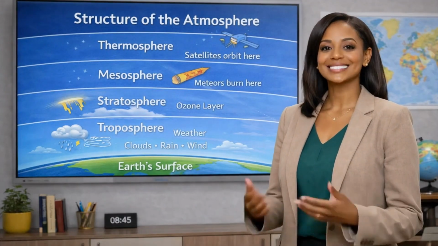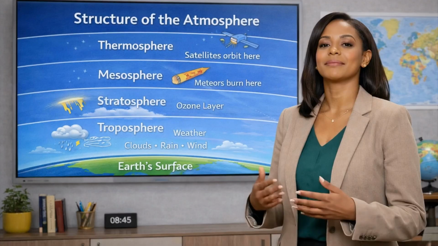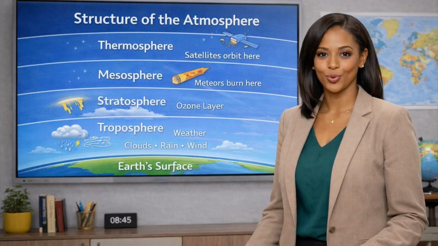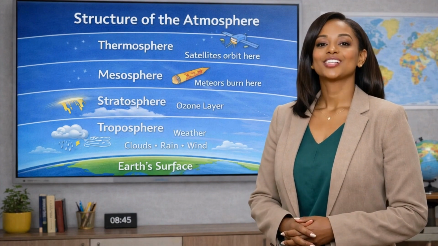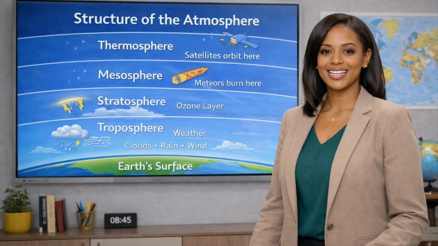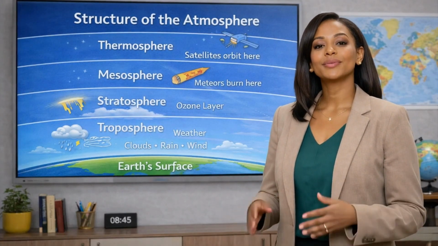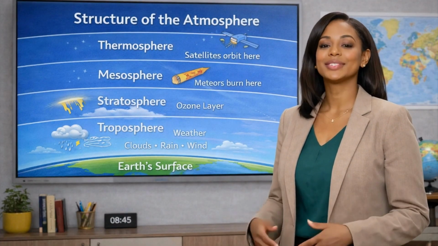To strengthen your understanding of this concept, again refer to Activity 9.1 in the Smart Learner Senior 6 Geography textbook. In that activity, you will identify the layers of the atmosphere and draw a labeled diagram showing their arrangement. In the next part of this lesson, we shall examine how energy from the sun enters the atmosphere and how this energy drives weather and climate on Earth.